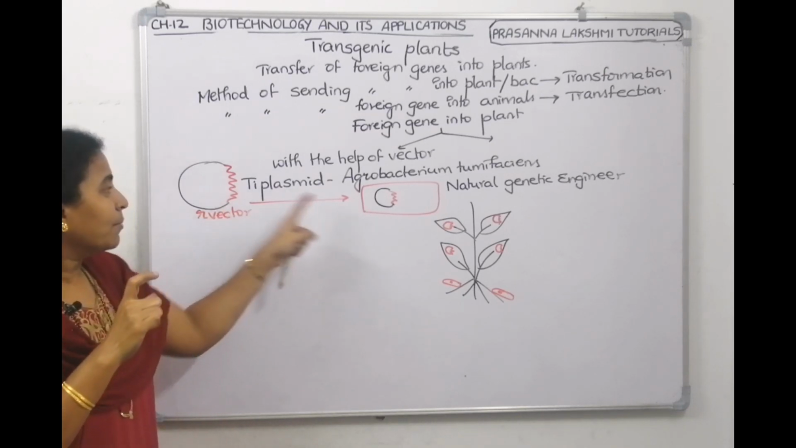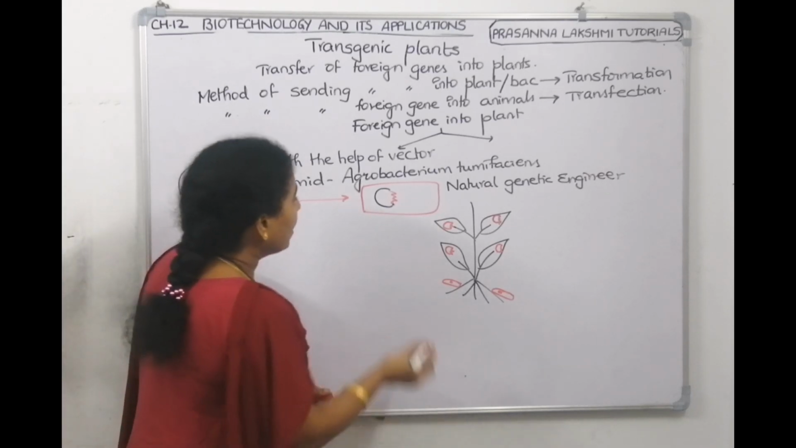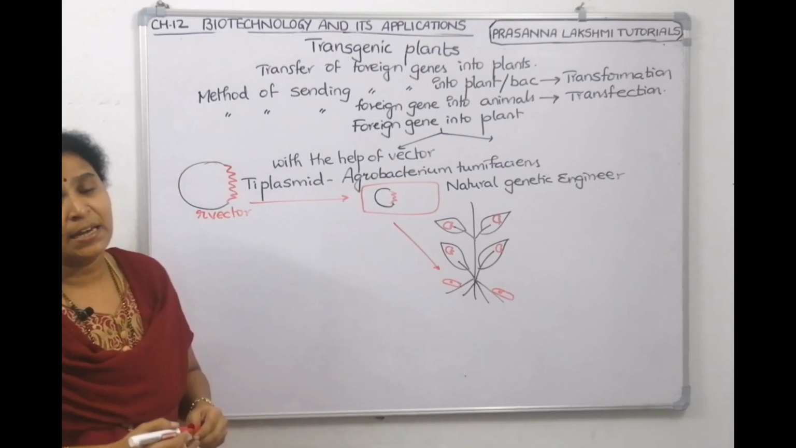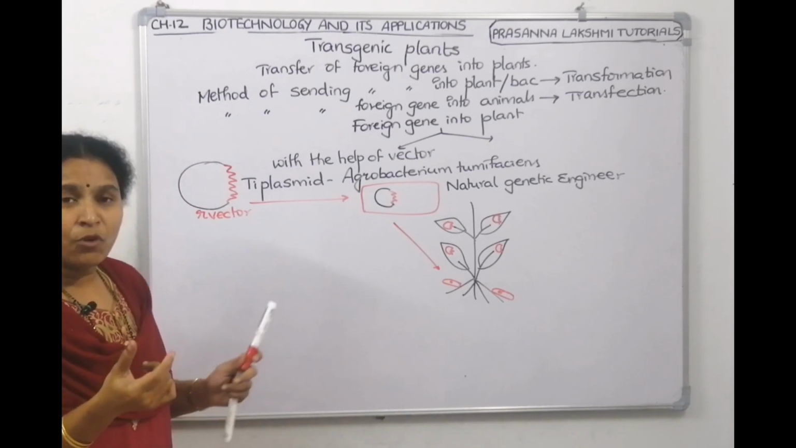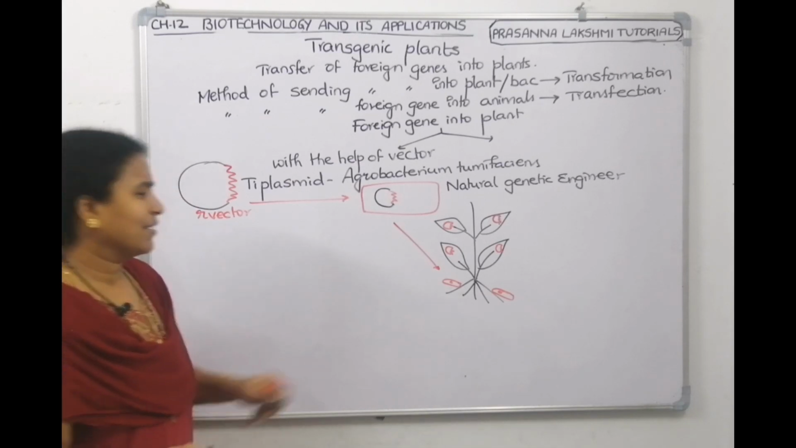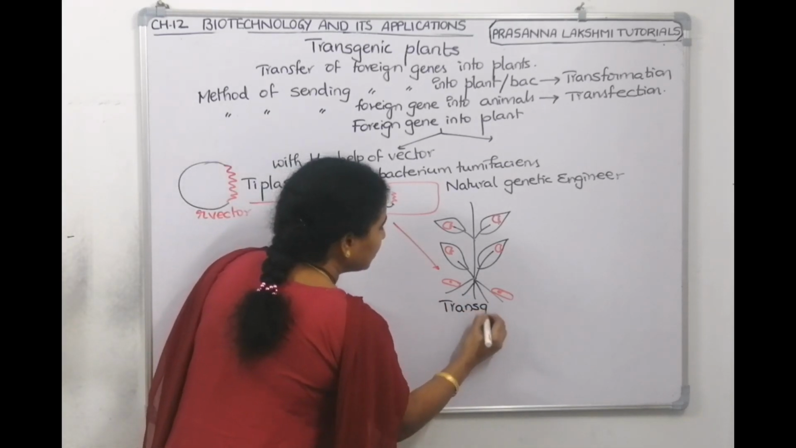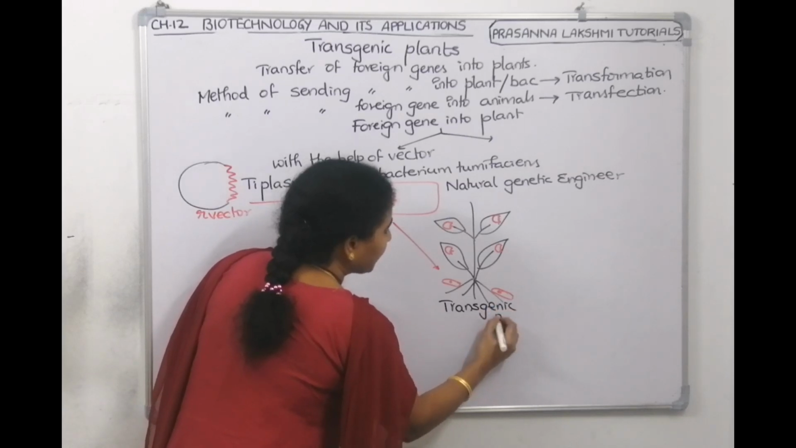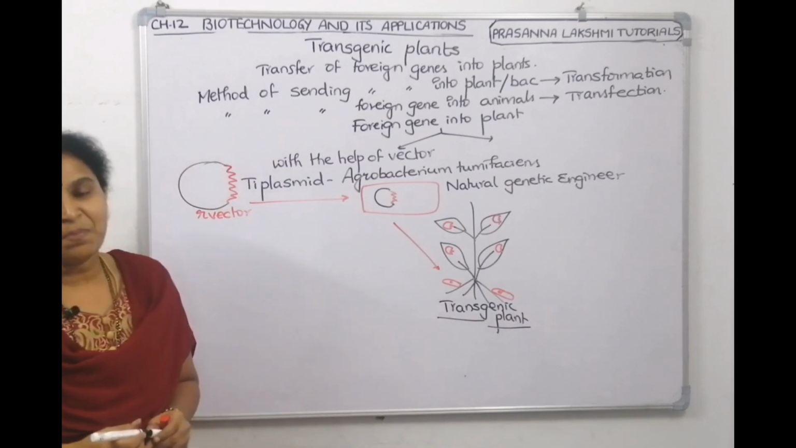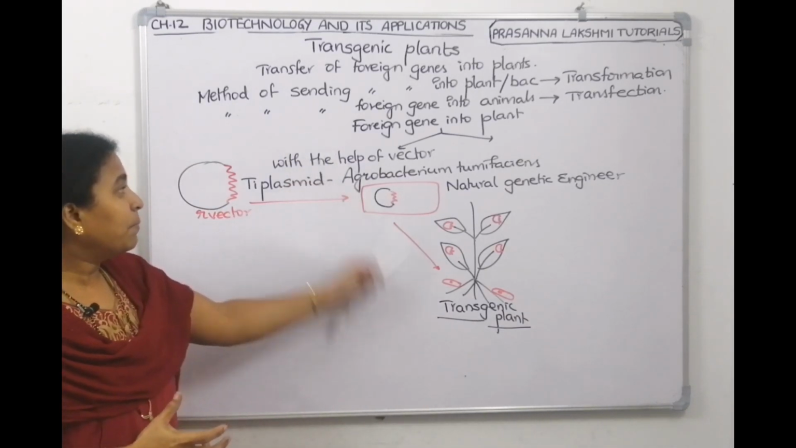Give back the recombinant vector to the bacteria, and then the bacteria will go and infect the plant, and it will successfully send the foreign DNA what you gave into the plant. Now such a plant is called a transgenic plant. Such a plant is having new genes, so it is called a transgenic plant. You have transferred new genes into the plant, correct? This is one method to send foreign genes into the plant.